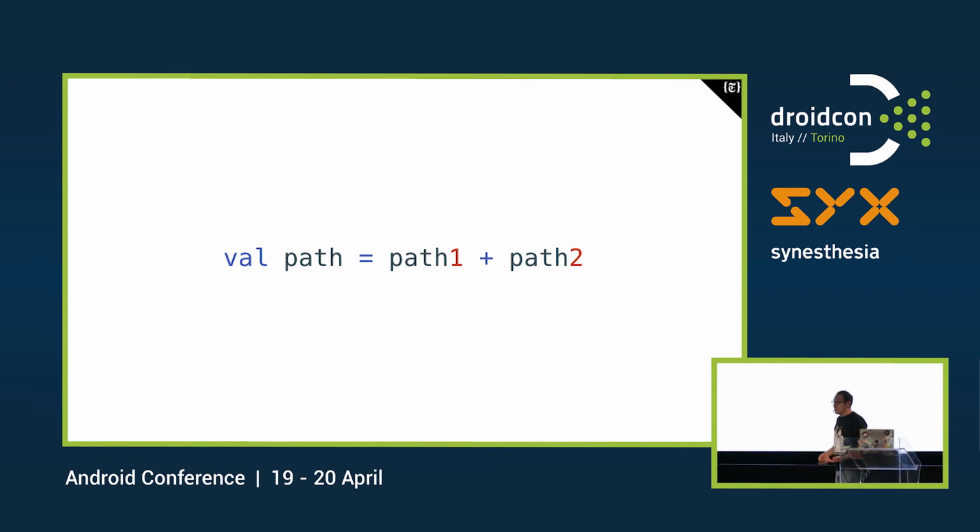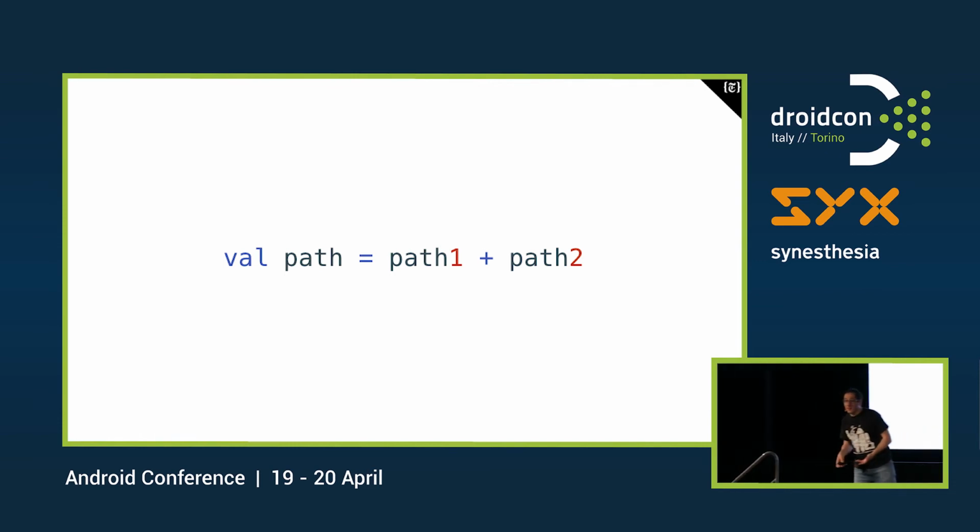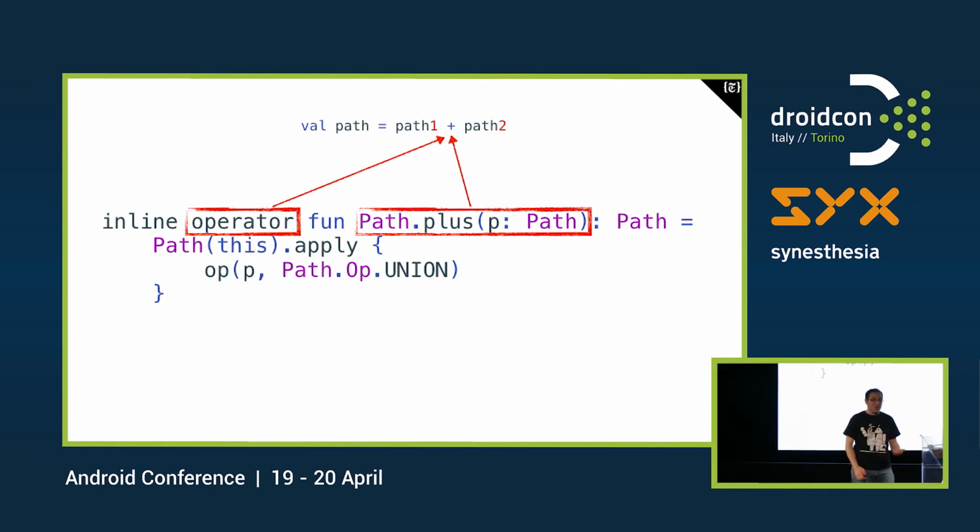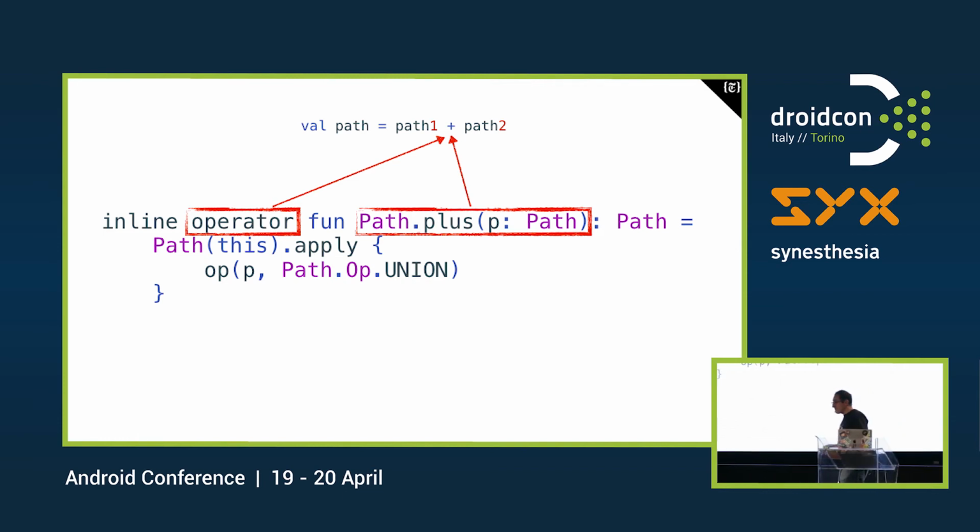We already saw that we can override the behavior of any operator by using a specific function. There's actually a whole list of functions that you can override so that you can implement the behavior you want for your operators. And what we do here is simply leverage the plus function and the operator keyword.